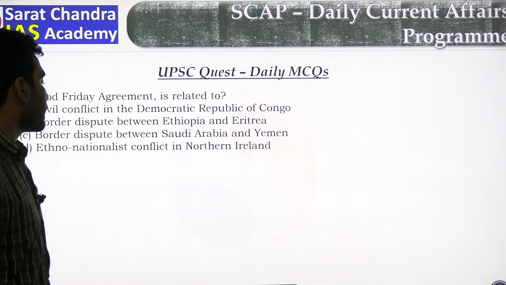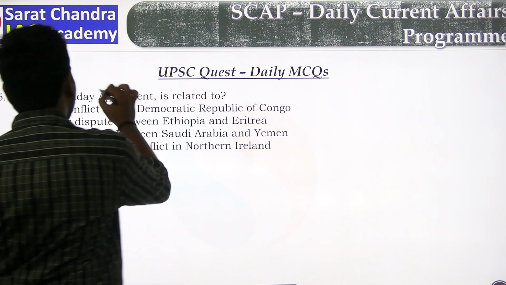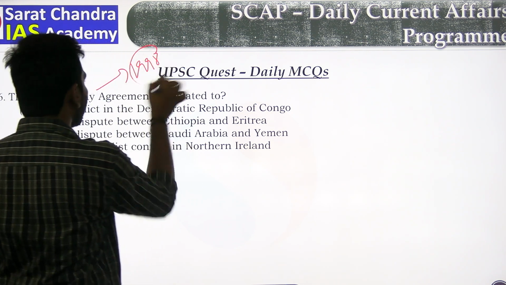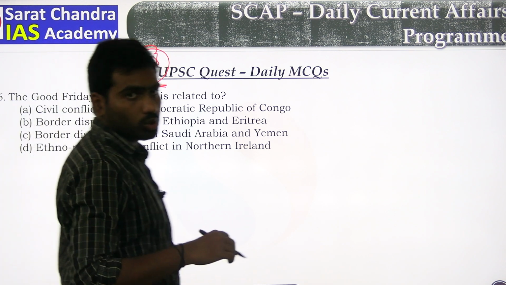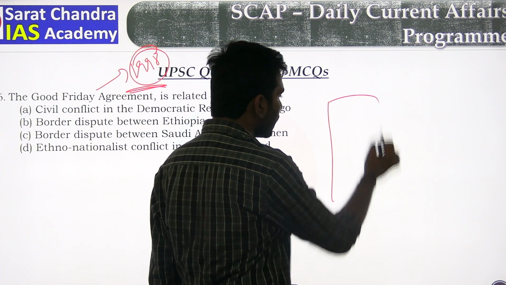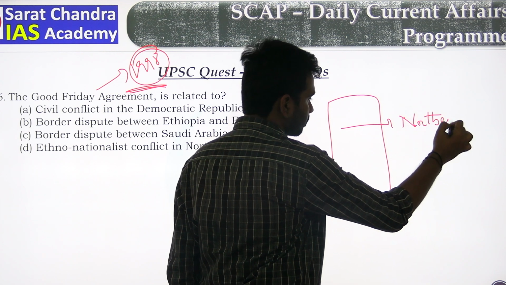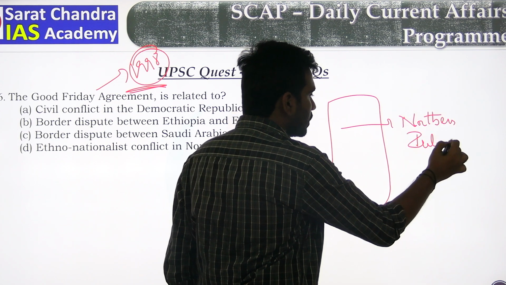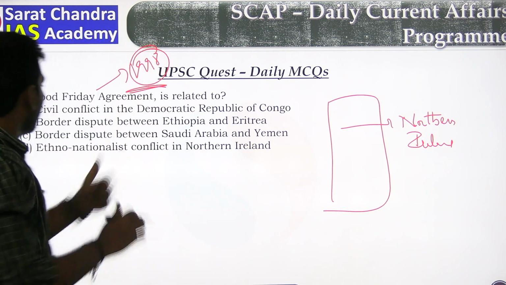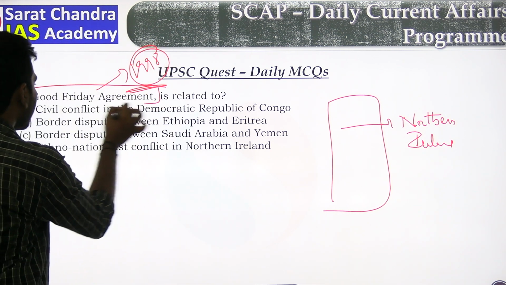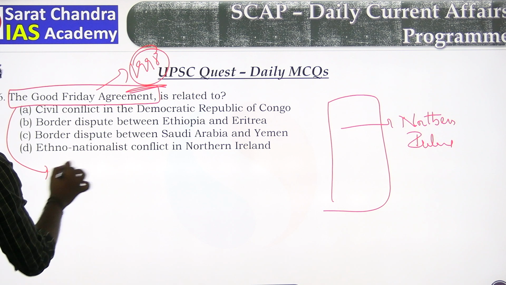Good Friday Agreement was signed in 1998 to resolve the political situation in Northern Ireland. The agreement has some clauses.